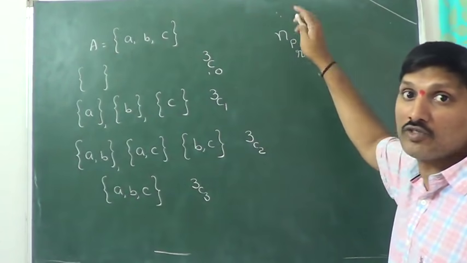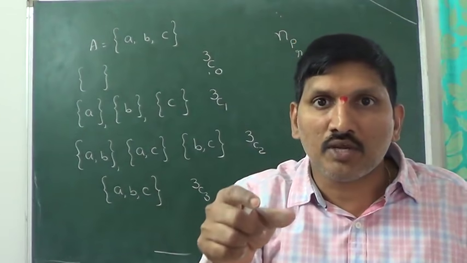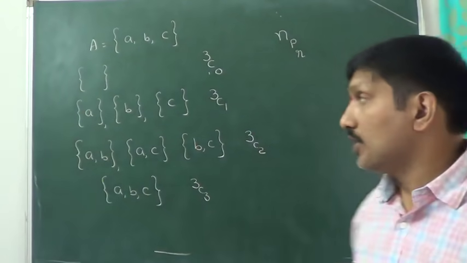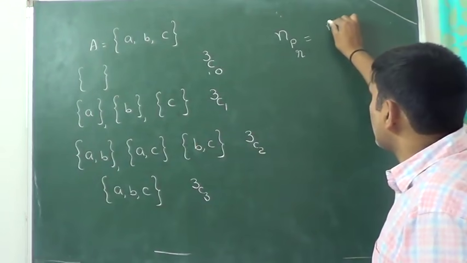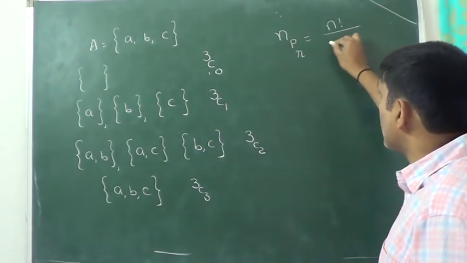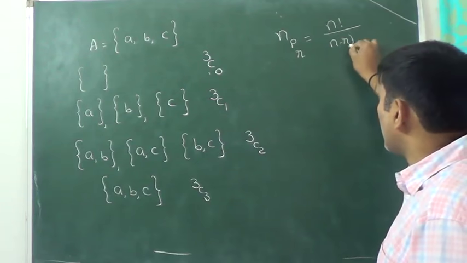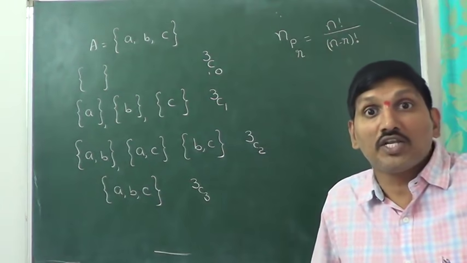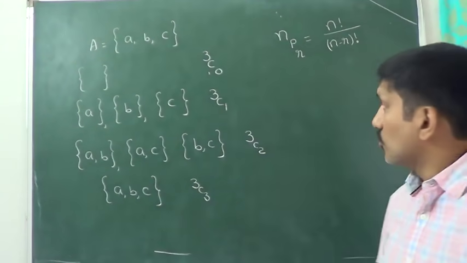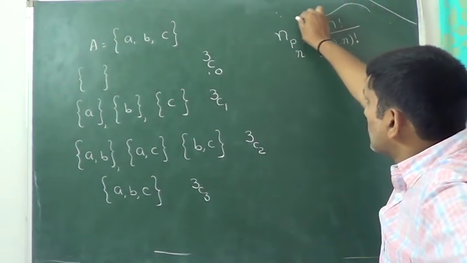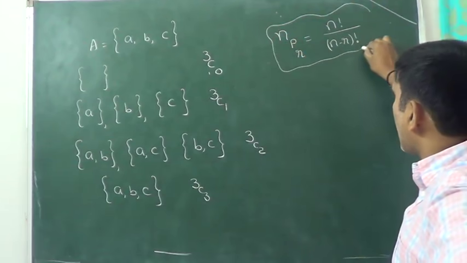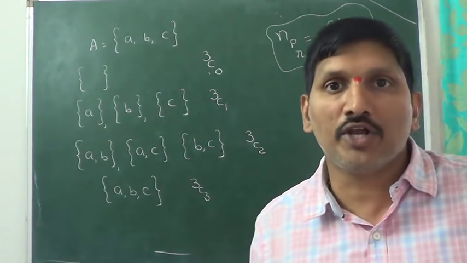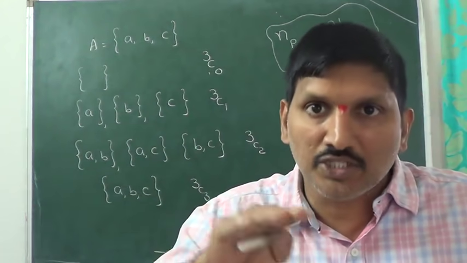nPr. P denotes permutation. Permutation means arrangement. Permutation means arrangement only. nPr is equal to n factorial divided by (n minus r) factorial. That is the reason last class I discussed the notation of factorial also. We discussed what a factorial is in the last class. So the nPr formula is n factorial divided by (n minus r) factorial. That is the formula for nPr. P denotes permutation, and permutation means arrangement.